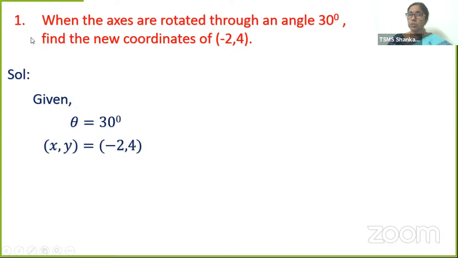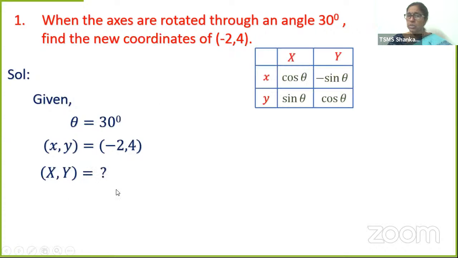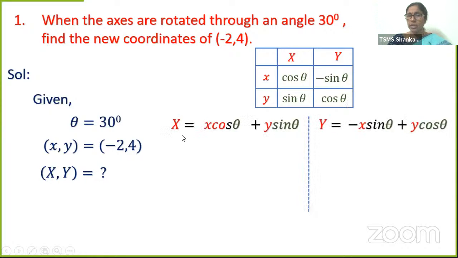What are we supposed to find? We're supposed to find the new coordinates. Let's get our table. Capital X is x cos theta plus y sin theta. Capital Y is minus x sin theta plus y cos theta. That's what we are going to take. Let's substitute.